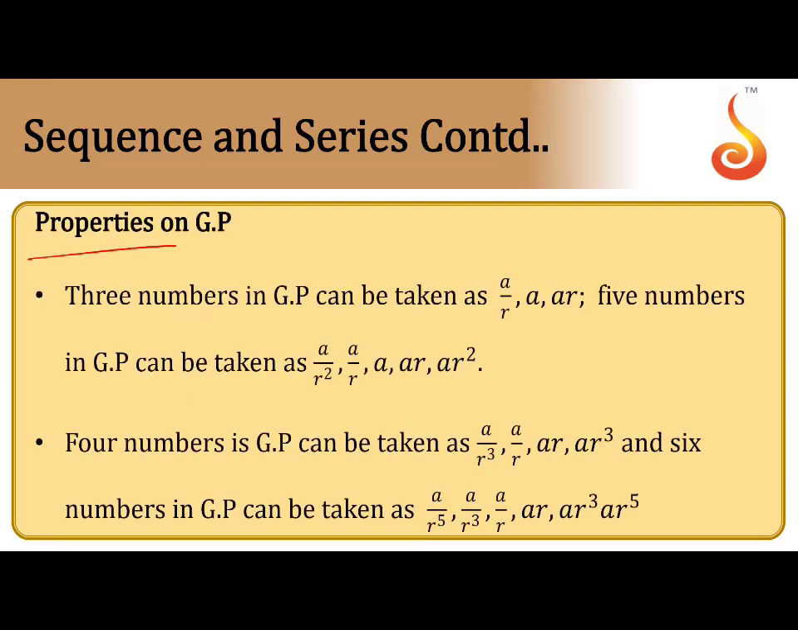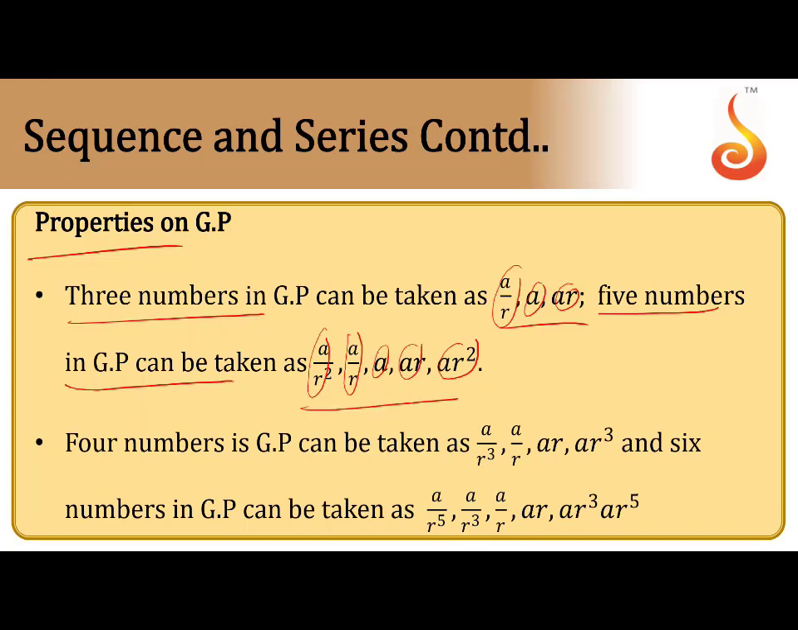Now properties of GP. So three numbers in GP. Before, in AP, we took A minus D, A and A plus D. Here the ratio: A by R, A, AR. So three terms A by R, A and AR. Same thing, five numbers in GP are taken as A by R square, A by R, A, AR, AR square. There, A minus 2D, A minus D, A. What I told, same like that. Here A by R square, A by R, A, AR, AR square.